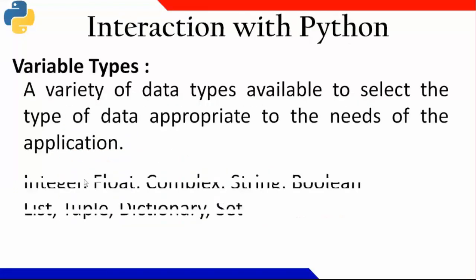And what are the different variable types you are having? You are having integer, float, complex, string, and a new type of data types that exist: list, tuples, dictionary, and sets. All these are new kinds of data types that are available with Python, that are inbuilt.